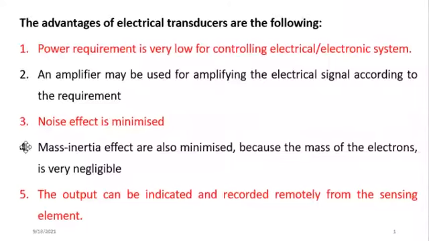And the fourth one is the mass inertia effect is very minimal, because as we have said, we are detecting signal from any other form, pressure, temperature, humidity, and it will now be changed into electrical or of course electronics form. And the mass of electron, as we know from our chemistry, is very, very negligible, 1/1840 or so with respect to the mass of other atoms.